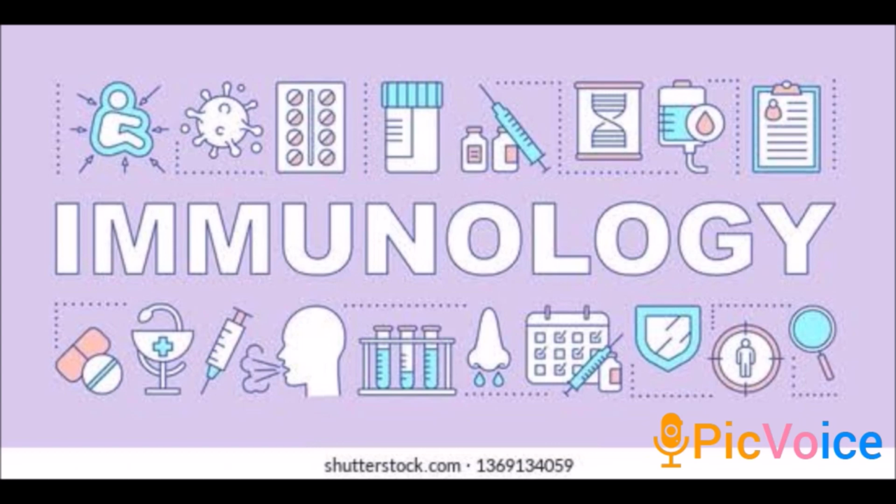Studying that is immunology: how the body reacts to all the foreign organisms and how it resists and kills the microorganisms, whether it is a virus or a fungus affecting us. Fighting against that is the immune system. Studying what happens inside the body is called immunology.